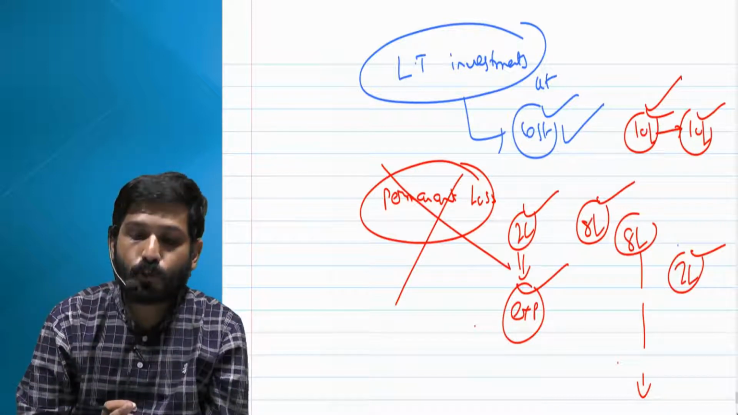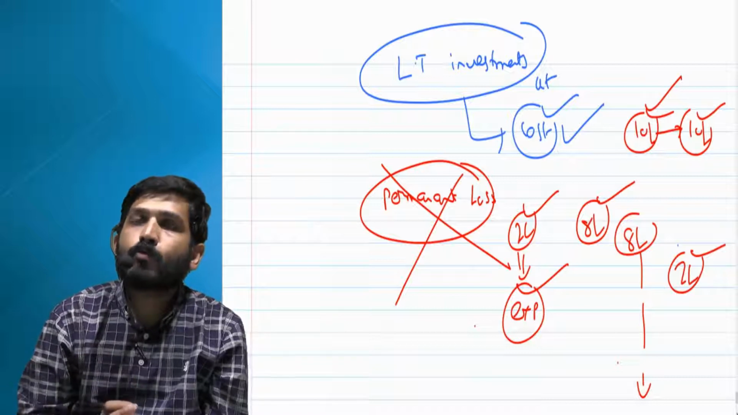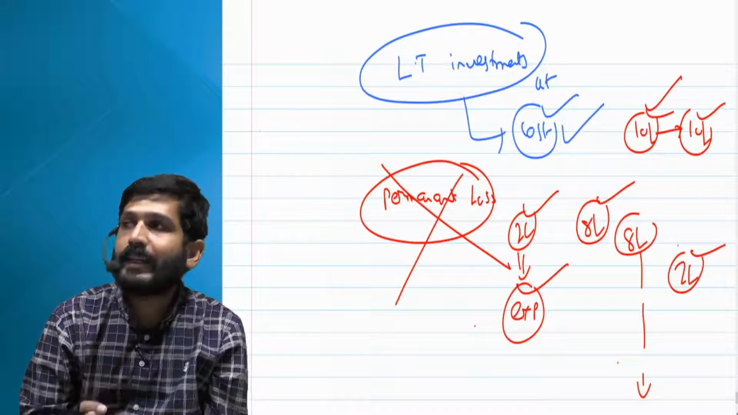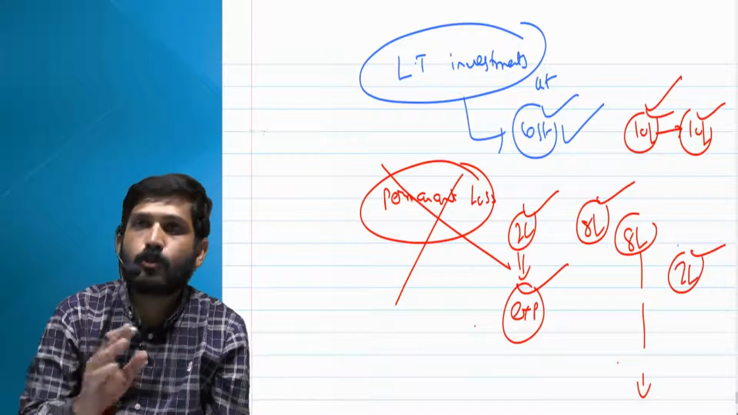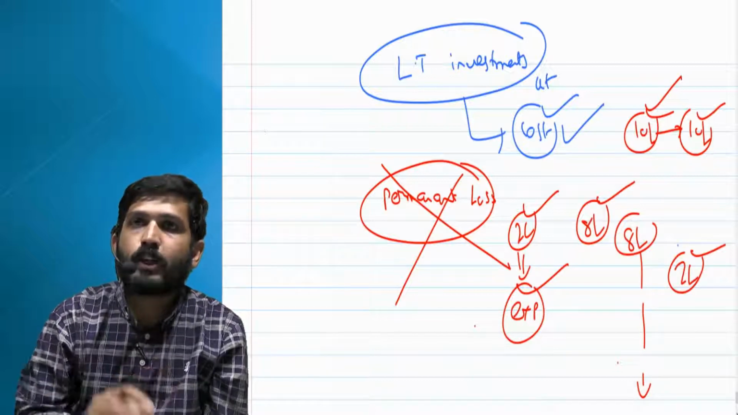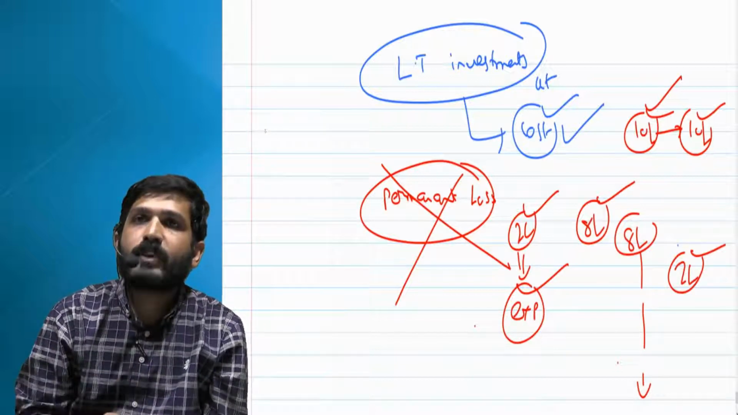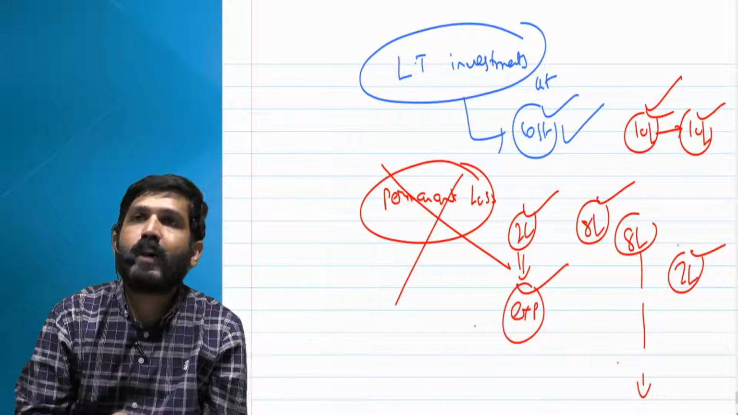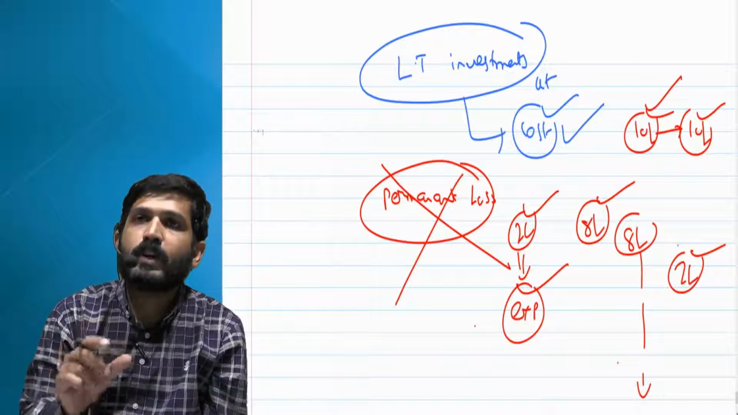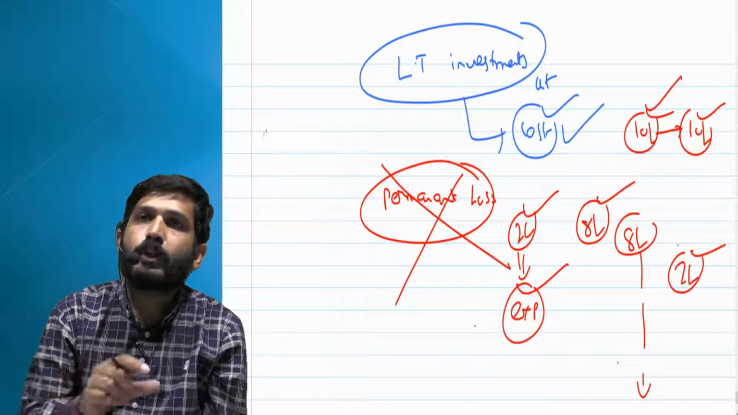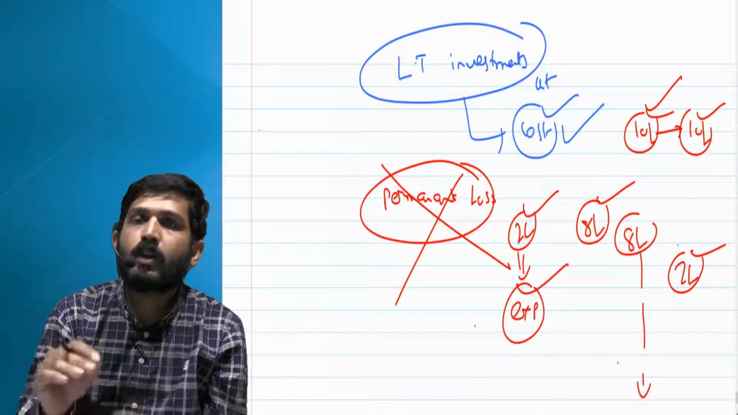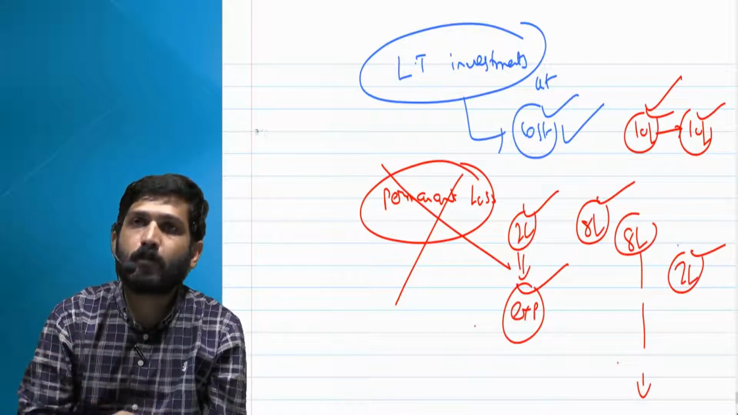So let us discuss very quickly. For long-term investments, you have to compulsorily take it at cost. Fair value is not to be considered. But if there is a permanent loss in the value of investment, whatever is the extent of permanent loss will be written off to P&L as expenditure, and your carrying amount will be reduced to that extent.